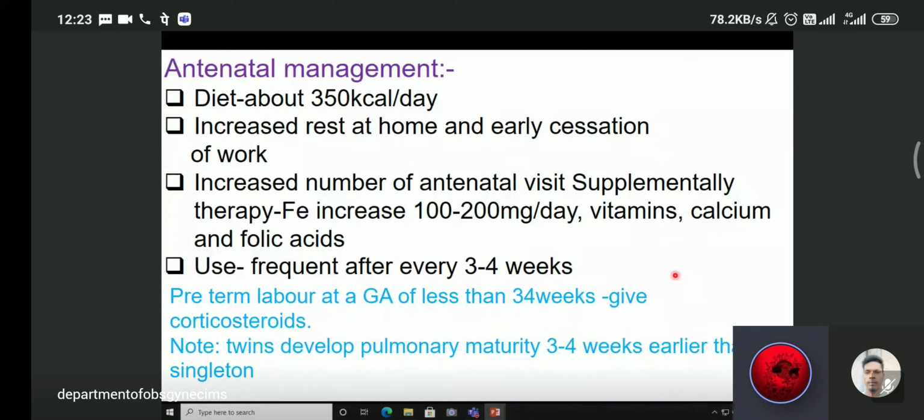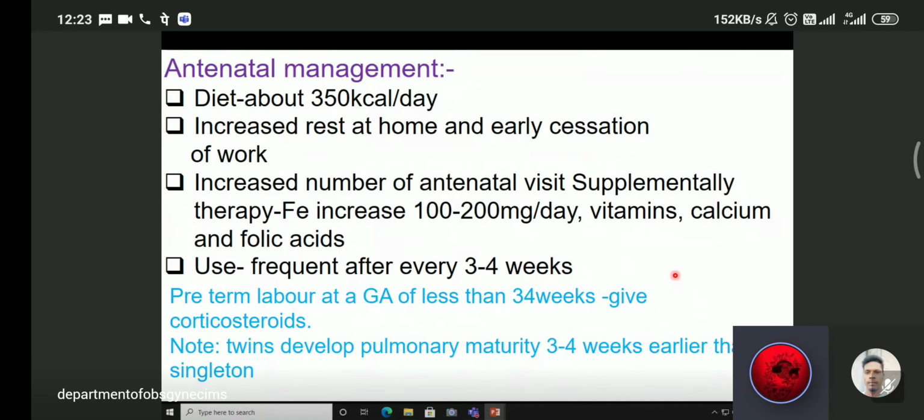Now we come to the overall antenatal management of twin pregnancy. Diet is about 350 kilocalories per day more. Increased rest at home and early cessation of work. Increased number of antenatal visits. Supplementary therapy: iron increased to 100 to 200 milligrams per day, vitamin, calcium and folic acid.